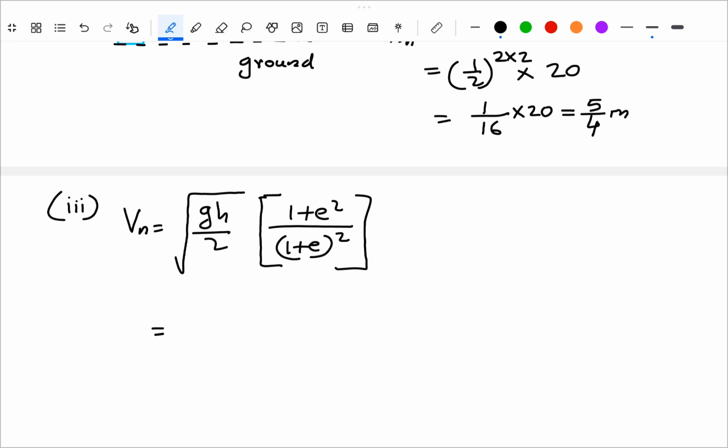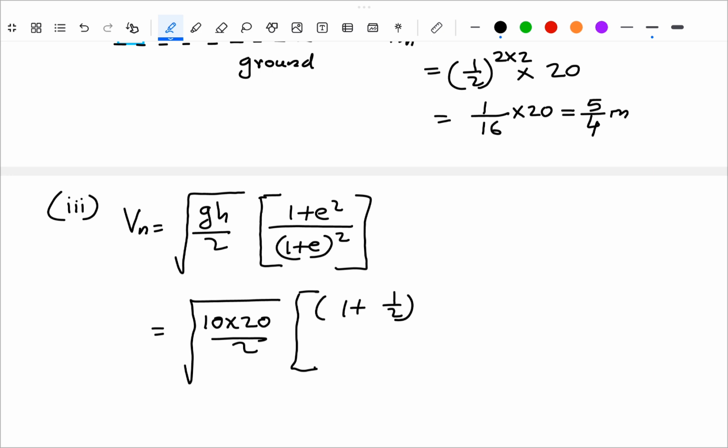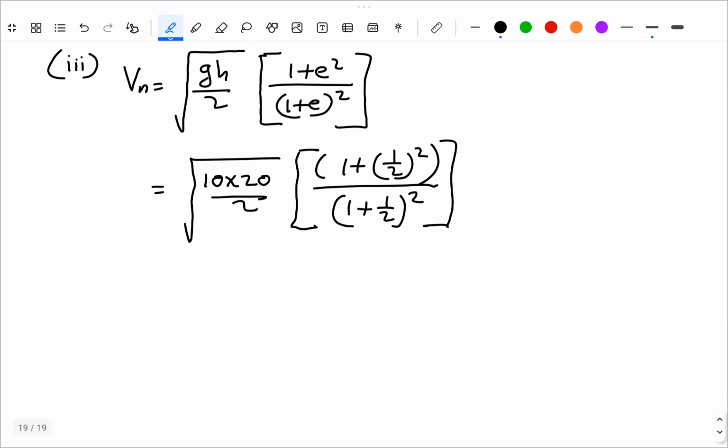Upon substitution, root of 10 into 20 by 2 into (1 plus 1 by 4) divided by (1 plus 1 by 2) the whole square, right?